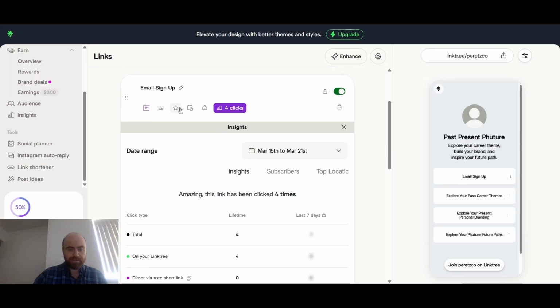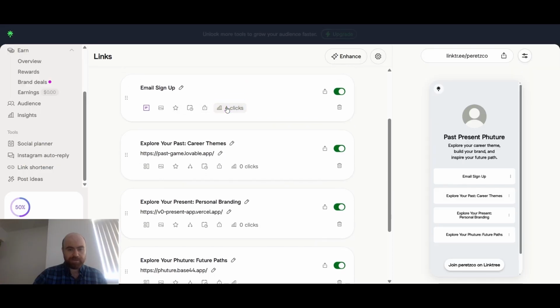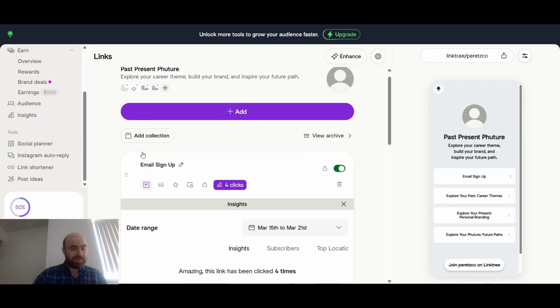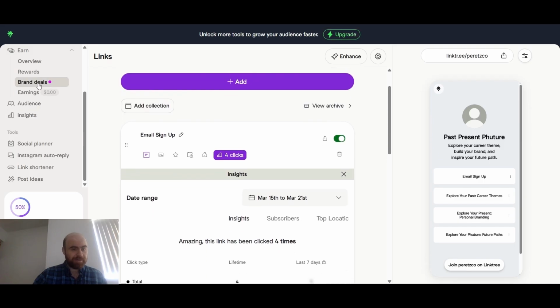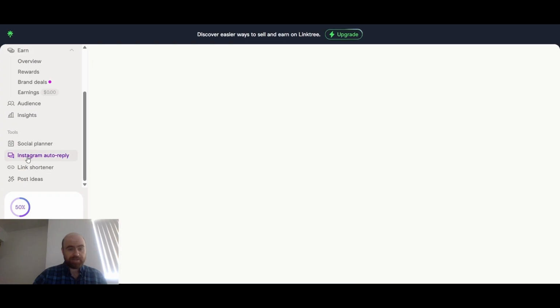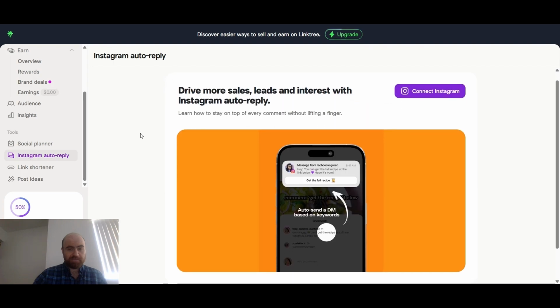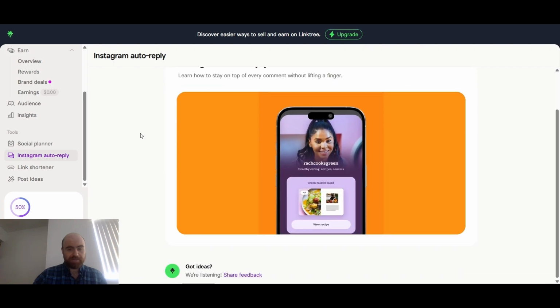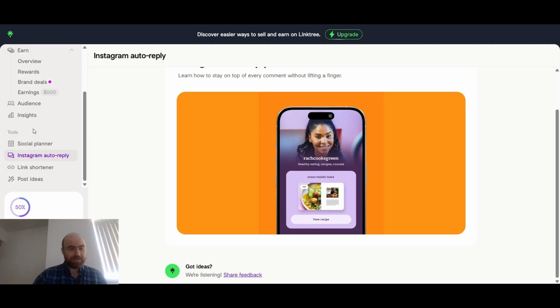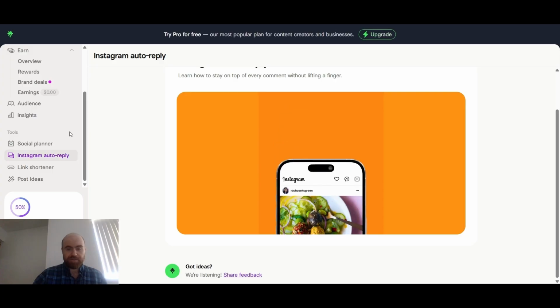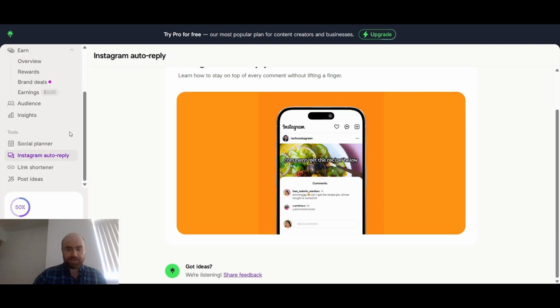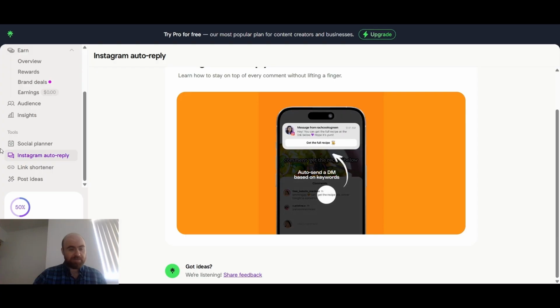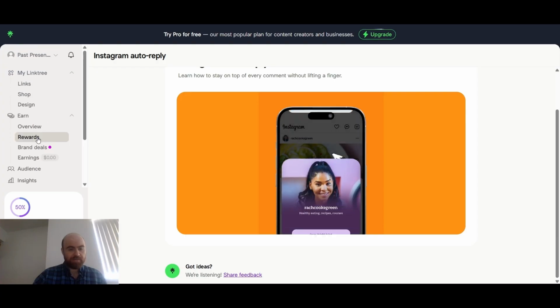Okay. I don't know how this works. Get brand deals. That's some cool things you can do. Instagram auto reply. That's pretty cool. It's a cool feature. But I don't know how this email piece works. We can dig into that a little bit more, but let's see what some of the other platforms have to offer.